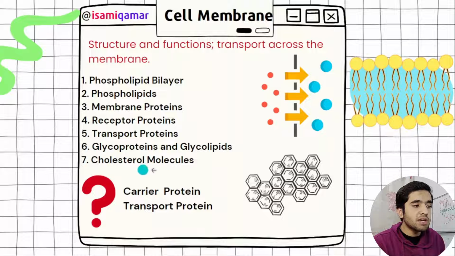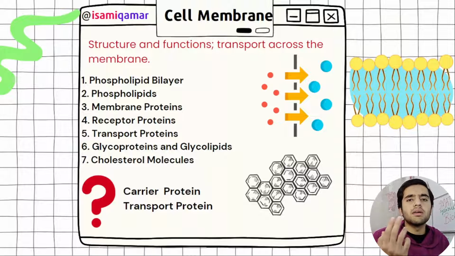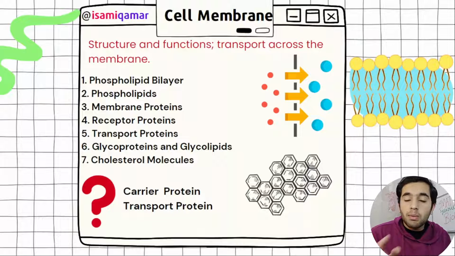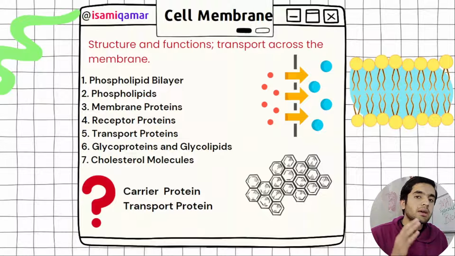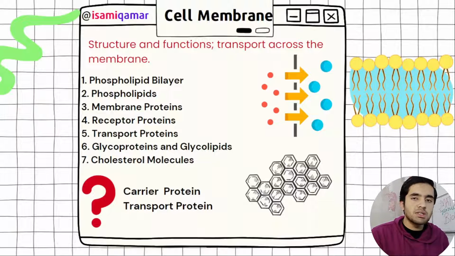And last we have got cholesterol molecules. But first we have glycoproteins. Glycoproteins are also known as membrane proteins. On red blood cells there are antigens A, B, and AB, and if there is no antigen, it means that is blood group O. And if both are present, AB, you know that. But these antigens are basically membrane proteins, glycoproteins. And in the immune system, in immunity, we are going to discuss that in a while.